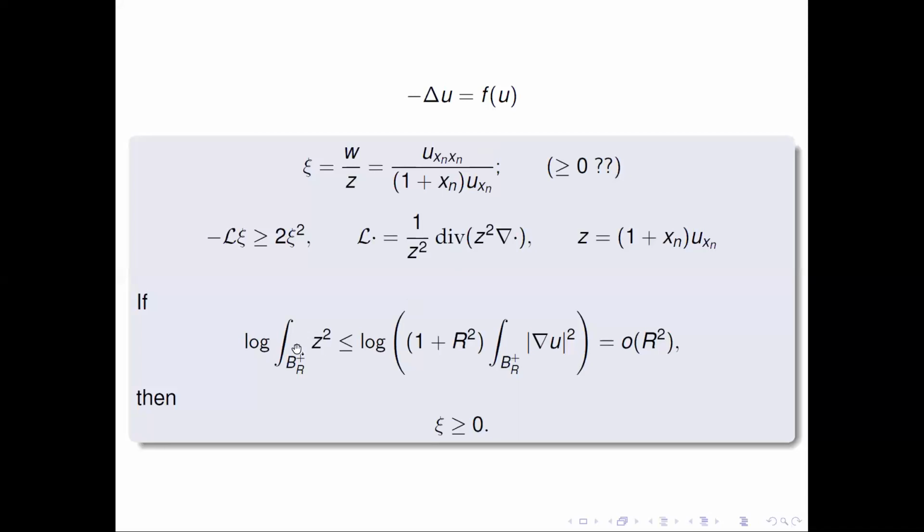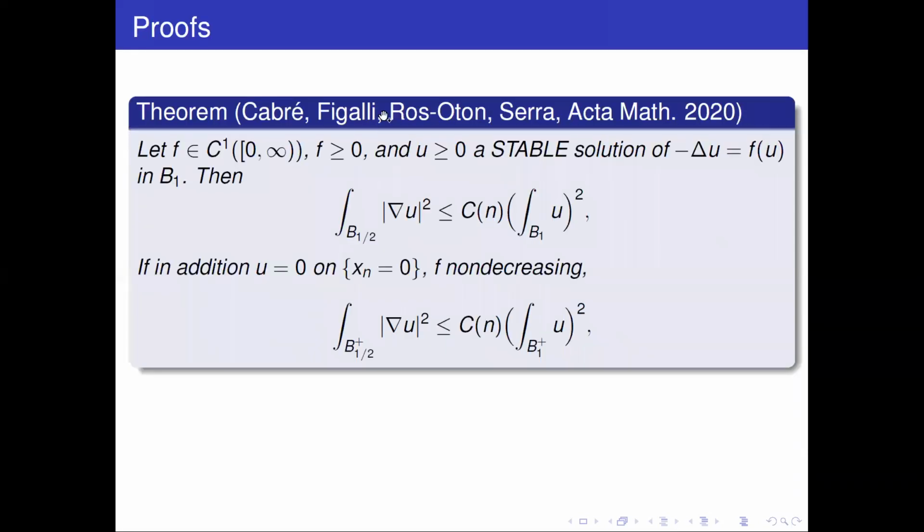Okay. And this thing here actually comes from estimates for stable solutions. This is where stability is going to be used. And let me show you a general result. For a general f, it is included in that paper, which João also quoted a few minutes ago, by Cabré, Figalli, Ros-Oton and Serra, that if we have a positive stable solution of minus Laplacian of u equal to f of u, then we have a gradient bound in terms only of an L1 bound.